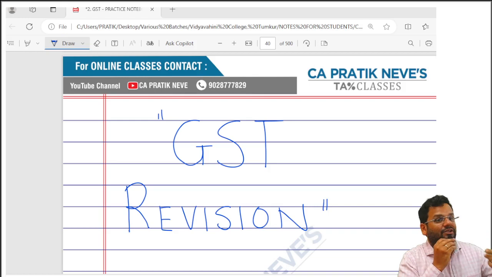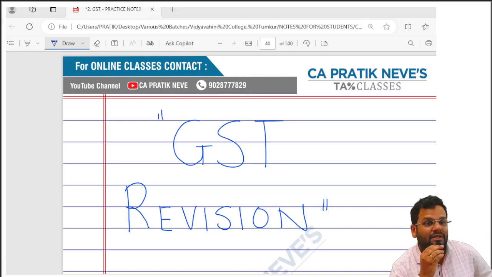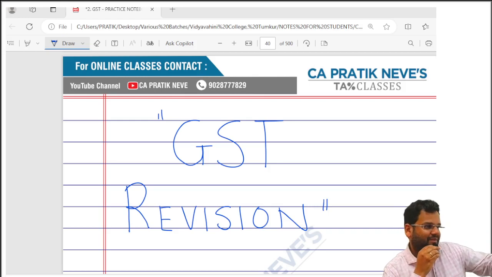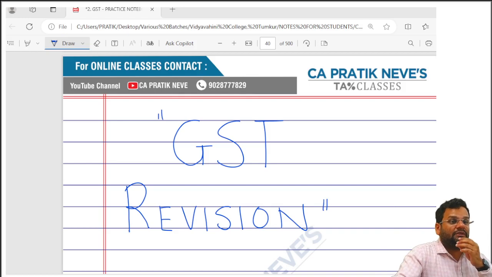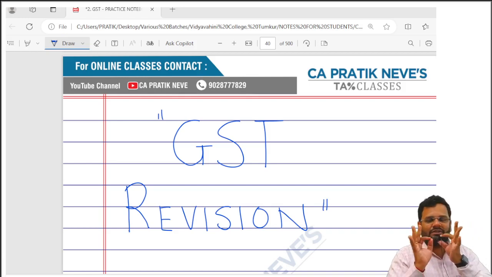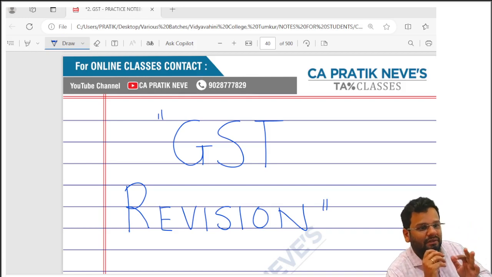Okay, then section 9 subsection 2, 5 fuels are kept out of GST for time being. Petroleum crude, natural gas, aviation turbine fuel, motor spirit and high speed diesel. 9.3 and 9.4, liability of recipient of supply to pay GST. It is called as reverse charge mechanism. So reverse charge mechanism is only in notified cases.